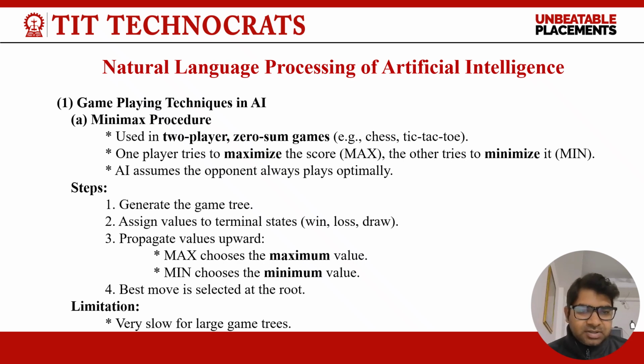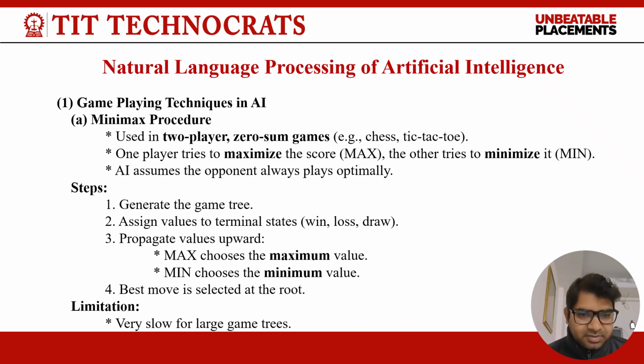Minimax procedure. This procedure is used in two-player zero-sum games, for example chess, tic-tac-toe, etc. One player tries to maximize the score, the other tries to minimize it. Artificial intelligence assumes the opponent always plays optimally.